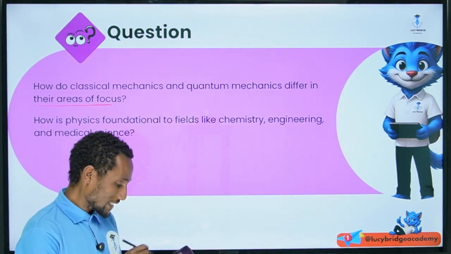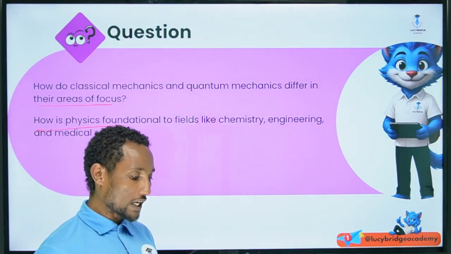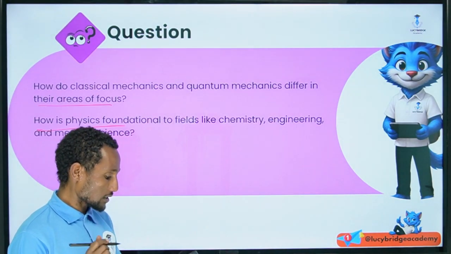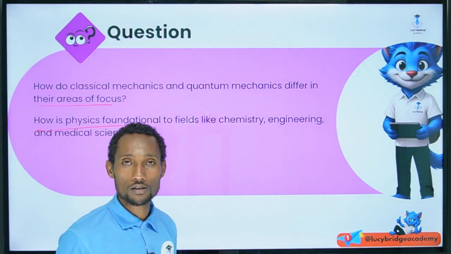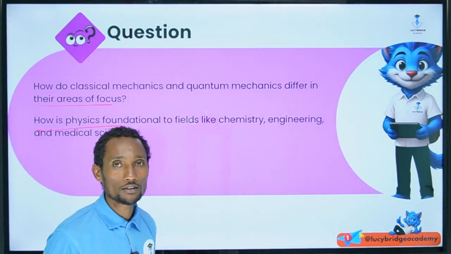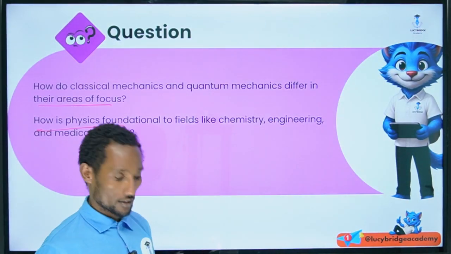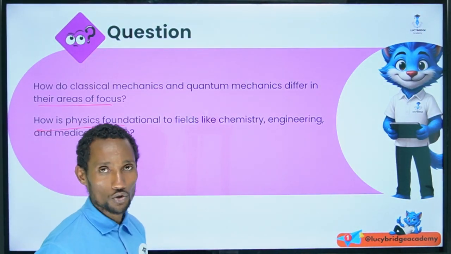In the second question, how is physics a foundation for fields like chemistry, engineering and medical science? Its basic concepts, principles, laws and other ideas are the foundation for other fields or disciplines.